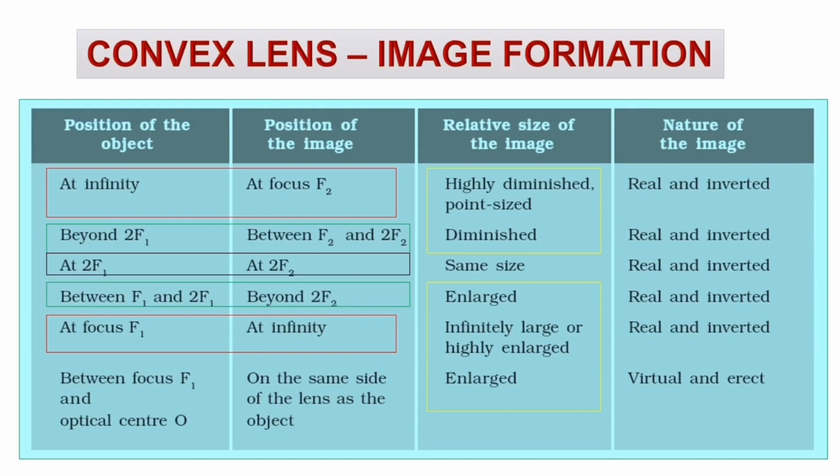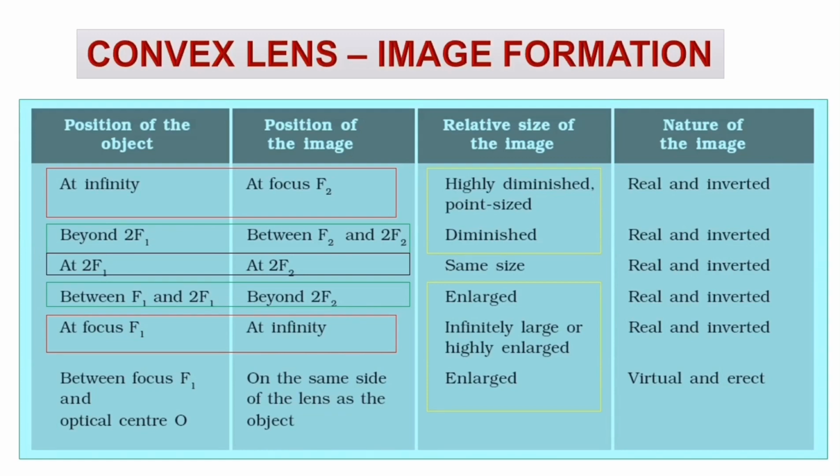Next, when an object is placed beyond 2F1, the image formed is between F2 and 2F2 on the other side. Likewise, when an object is placed between F1 and 2F1, then the image is formed beyond 2F2 on the other side. That is indicated by a green color box. Hope you can see. And the next one is, when an object is at 2F1, the image is also at 2F2. It is indicated by a black color box.